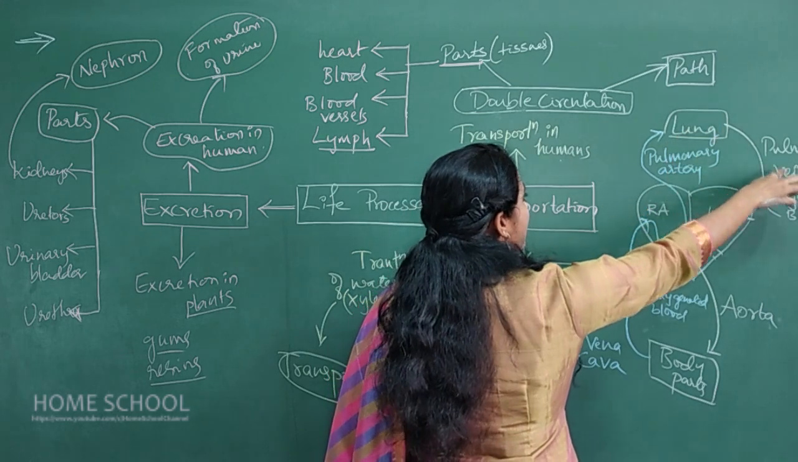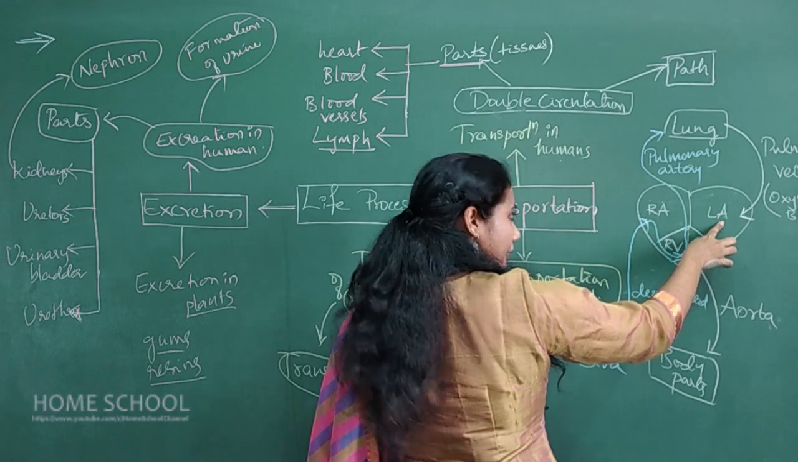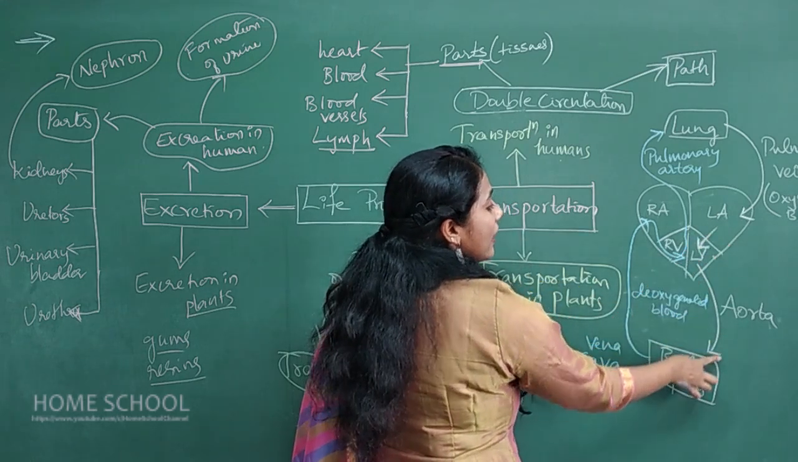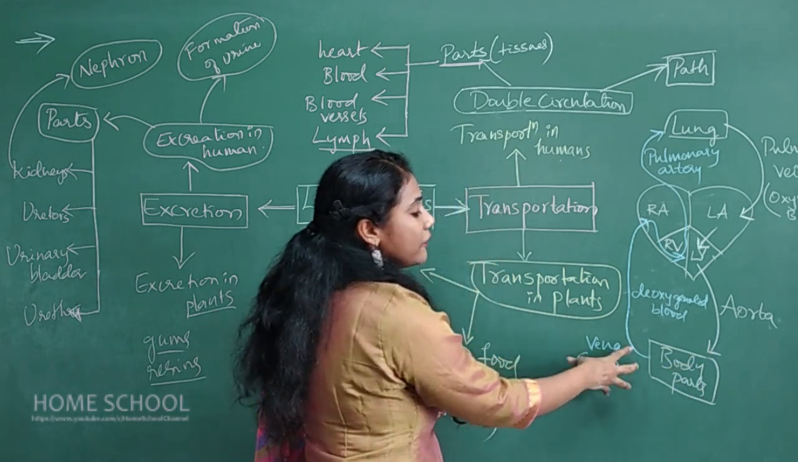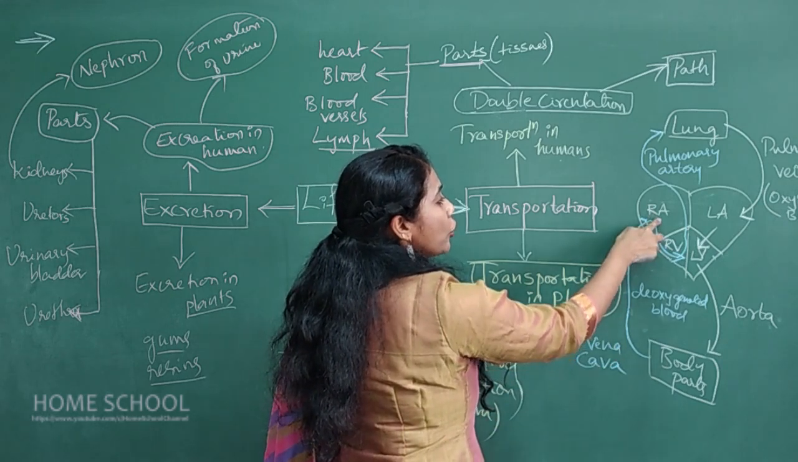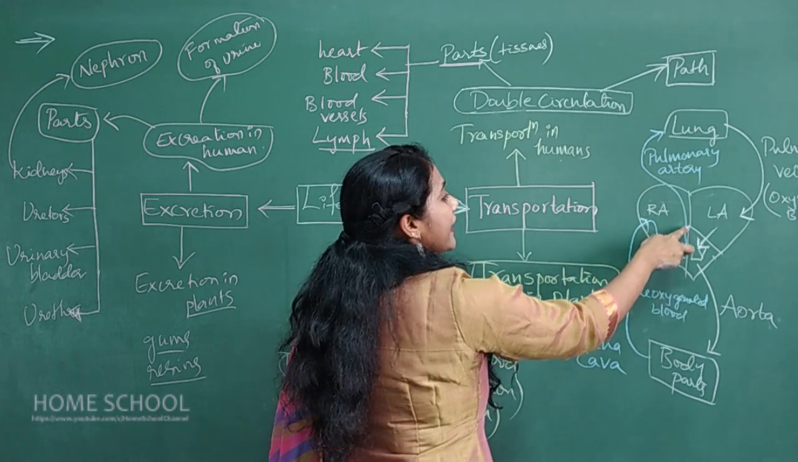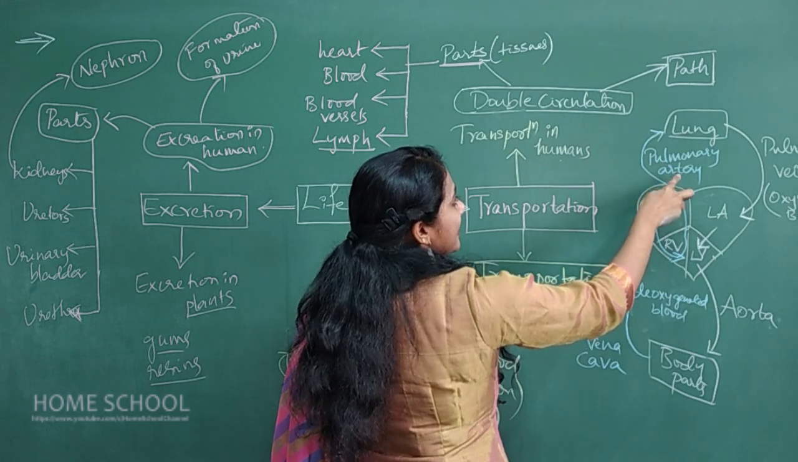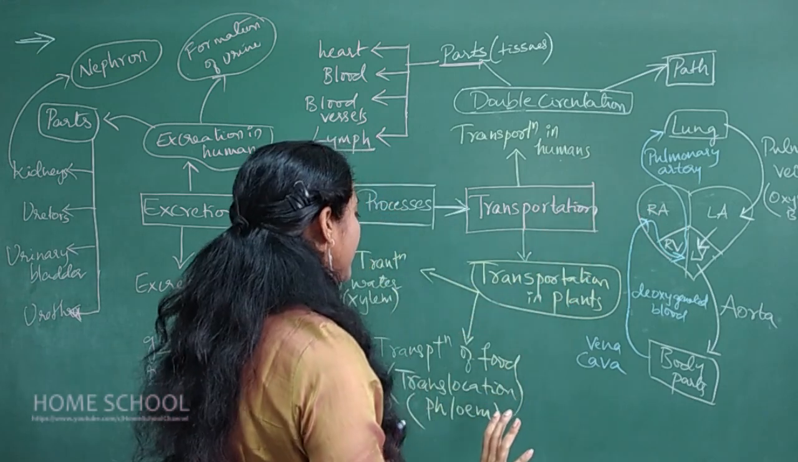Usually from the lungs, oxygenated blood is carried by the pulmonary vein. It will reach the left atrium. From the left atrium it will reach the left ventricle. From there through the aorta it will go to all body parts. And from the body parts, the deoxygenated blood is collected by the vena cava. It will go to the right atrium, to the right ventricle, and then from the right ventricle, through the pulmonary artery, it will go back to the lungs. The path is very, very important, right?